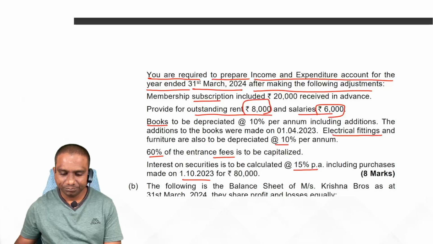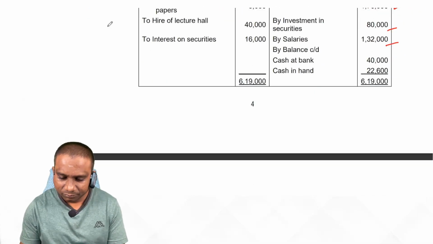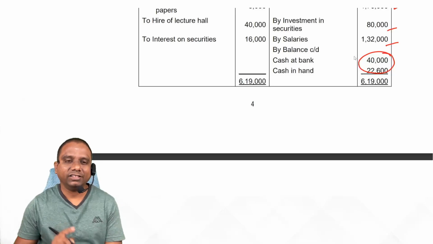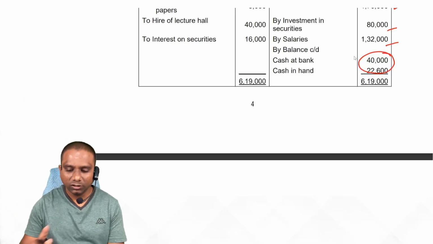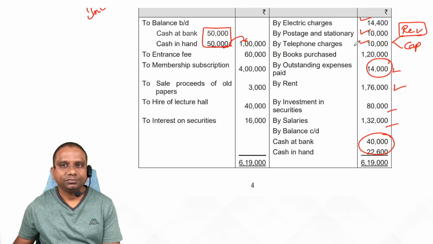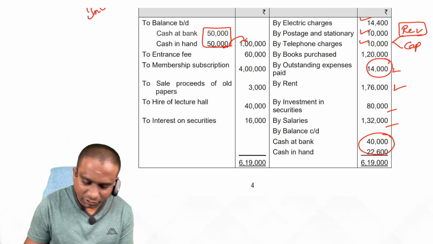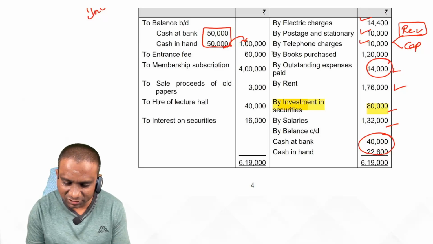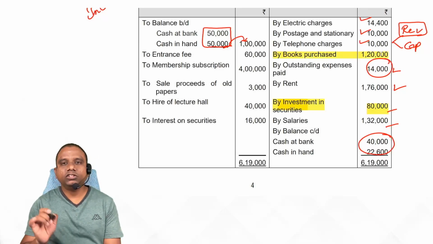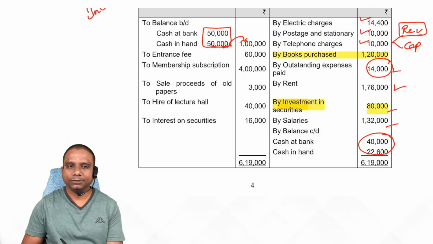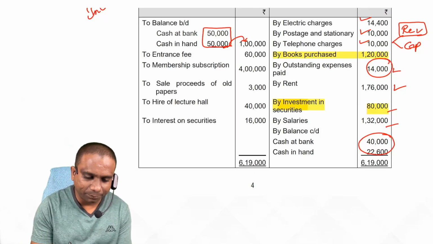Next one. Balance. These are the closing balances of bank and cash, shown on the asset side of the balance sheet. Clear? So with this, all liability side is completed. Except two things we need to understand. One, mark investment in securities, and at the same time books purchase. These two pieces of information are important at the time of calculating depreciation. Is it clear, students?